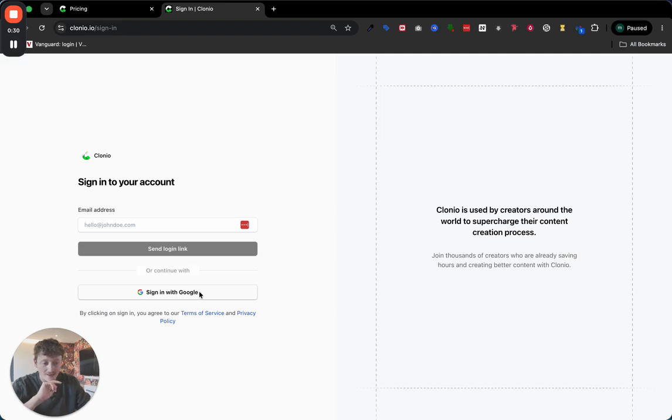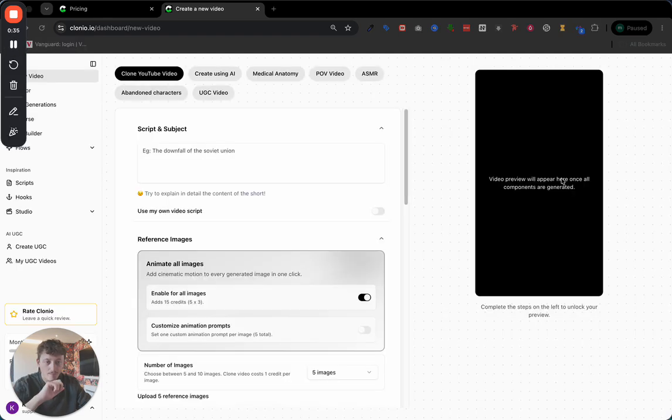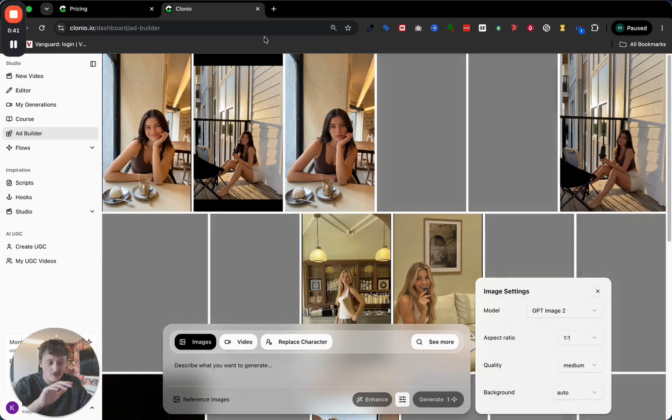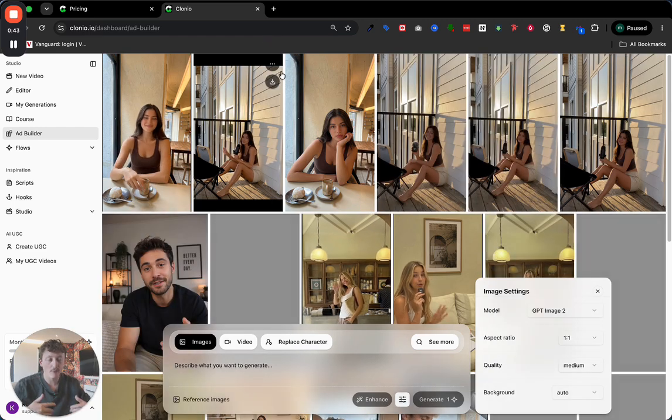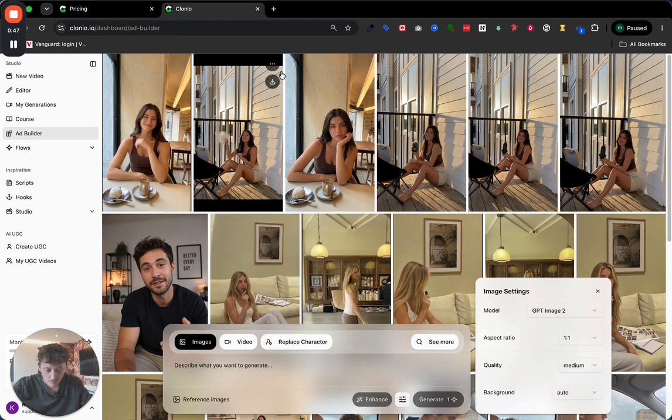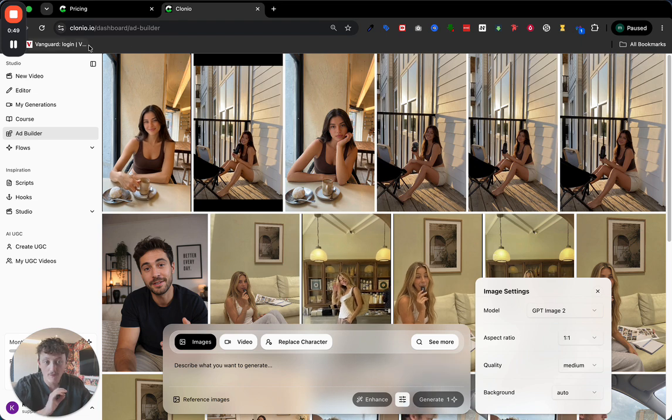From here, you're going to go ahead and sign into the account that you paid with. Whatever email you paid with, make sure you sign in with that account. Once you're logged in, you're going to see a page like this. We're going to come over here to a section that says Ad Builder. This is an AI model that allows us to produce hyper-realistic AI videos that we're going to post onto TikTok, Instagram, YouTube, and Facebook so we can get paid from those platforms for going viral.